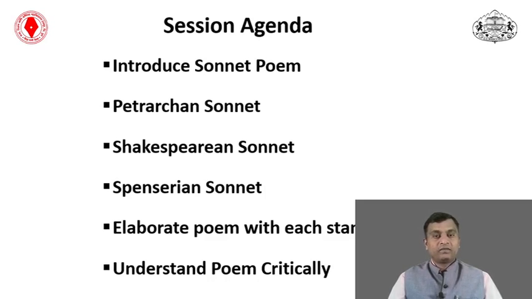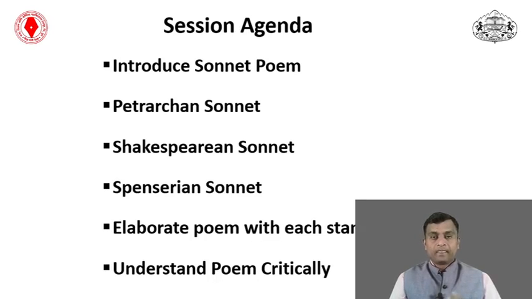He divided his 14 lines into 8 lines and 6 lines. The 8 lines he called the octave, and the remaining 6 lines he called the sestet, in which he used identical rhyme schemes. For the octave he used ABBA ABBA, and for the sestet CDE CDE or CDC DCD. Such a rhyme scheme he used for the sonnet form.